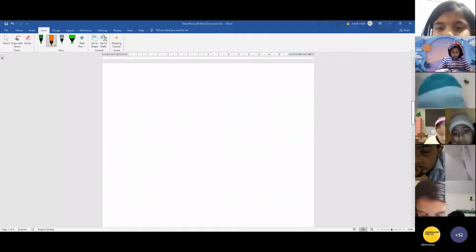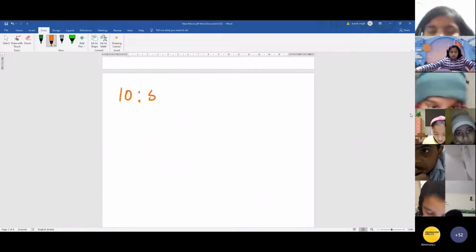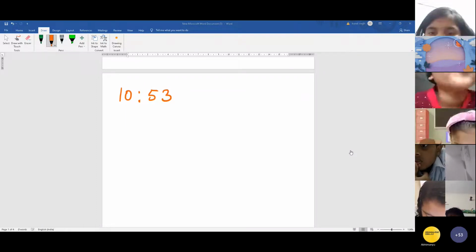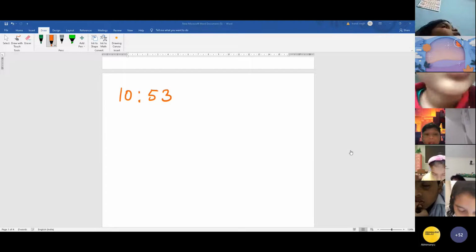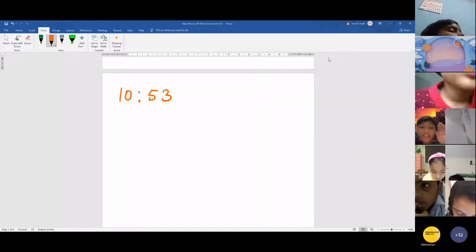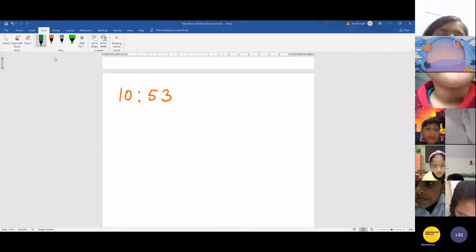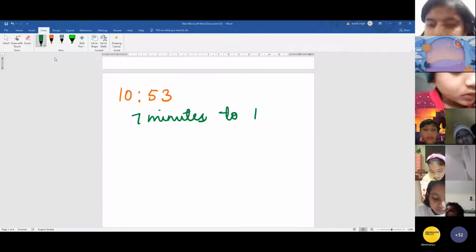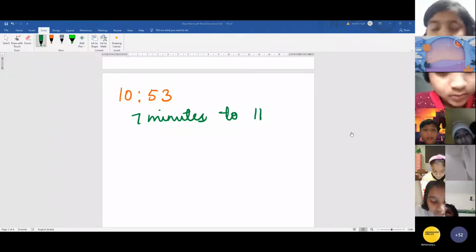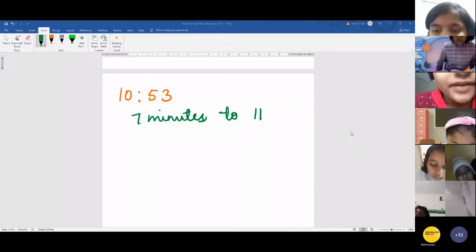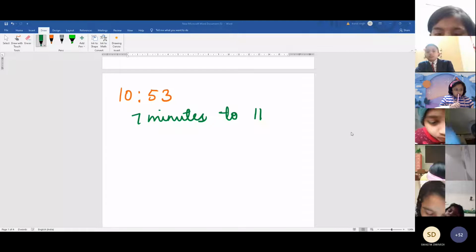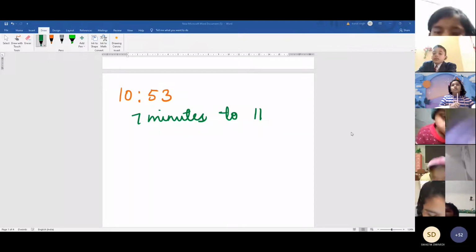Now the time is 10:53. How will you tell the time? 7 minutes to 11. Digvijay, you will not say "to become". You say 7 minutes to 11, like this. Clear? You say the minutes which are left. Next, the time is 6 minutes to 11. Good, Vartika.